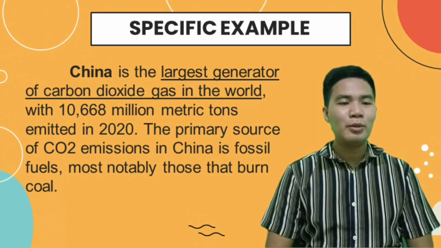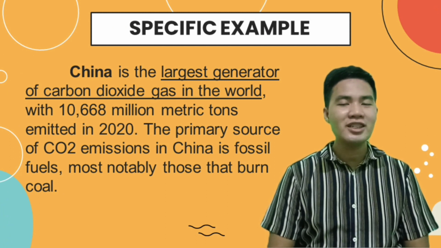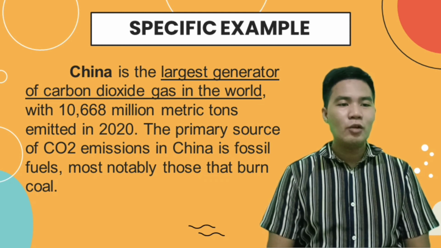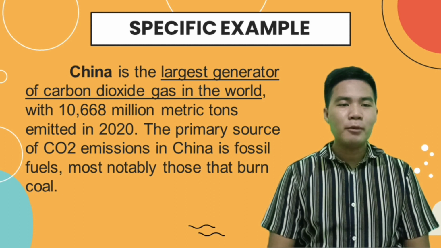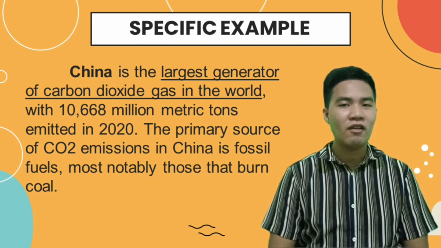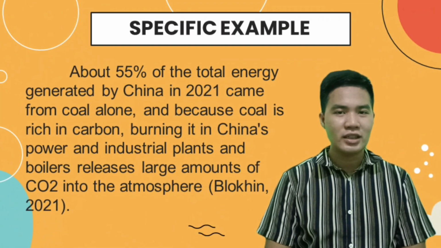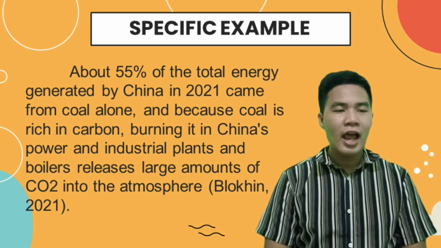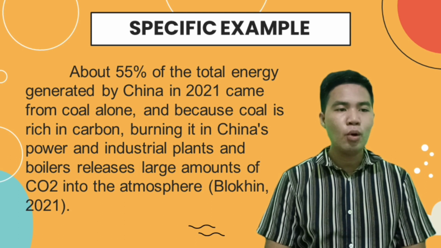For a specific example of a human activity that can be attributed to the rise of the Anthropocene epoch, in terms of global context, China is the largest generator of carbon dioxide gas in the world, with 10,668 million metric tons emitted in 2020. The primary source of CO2 emissions in China is fossil fuels, most notably those that burn coal. About 55% of the total energy generated by China in 2021 came from coal alone, and because coal is rich in carbon, burning it in China's power and industrial plants and boilers releases large amounts of CO2 into the atmosphere.